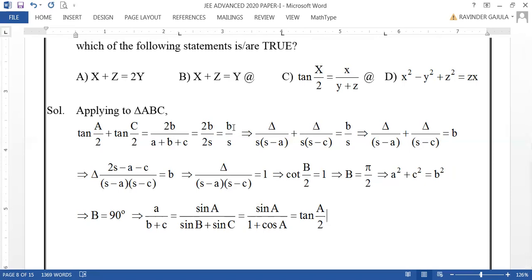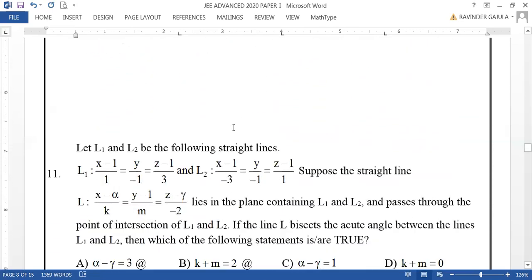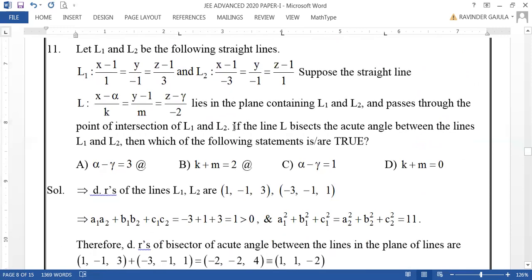Now dear friends, let us go to the next question, number 11, which is given on 3D lines. Now you see this question number 11: let L1, L2 be the following straight lines.